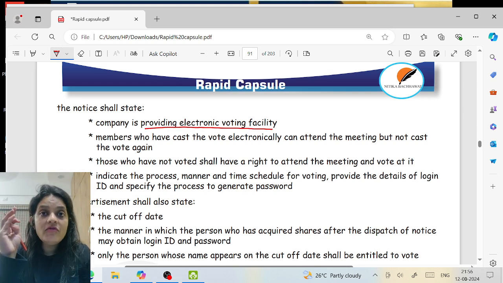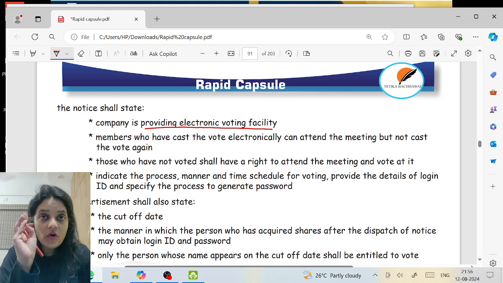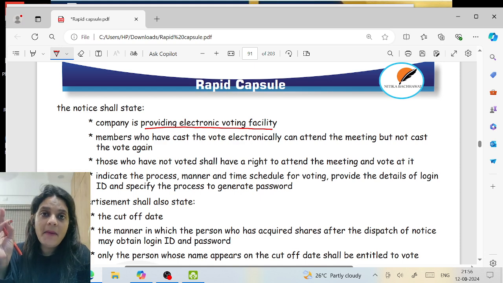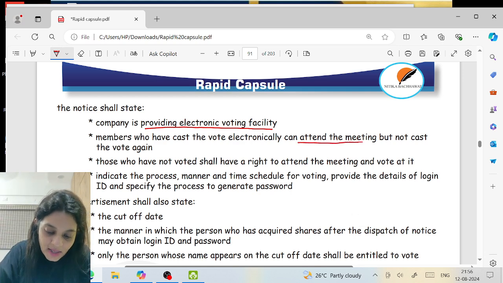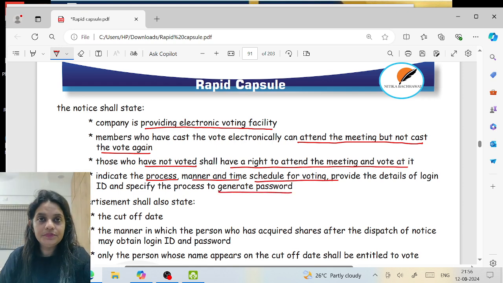Once you have voted electronically, you can attend the meeting, but you cannot cast a vote at the meeting because you already voted. If you have not voted electronically, you can come to the meeting and also vote at the meeting. And also the manner in which you will get your password and everything to log in. So the members who have cast the vote can attend the meeting but not vote. Those who have not voted shall have a right to attend the meeting and vote at it. And the process, the manner and the time for voting, and also how to generate the password.